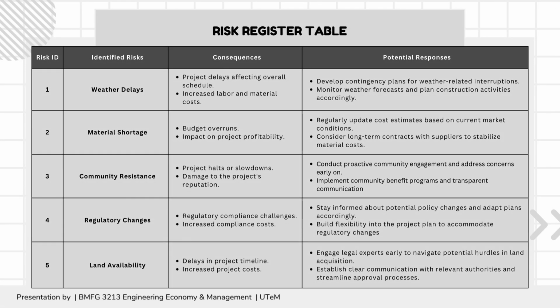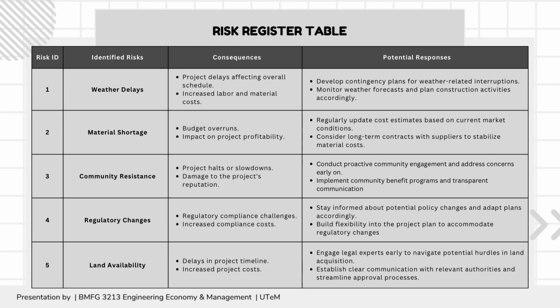Today, I'm providing a snapshot of our project risk register. From potential weather delay leading to project delay and increased costs, we're responding with a contingency plan and vigilant weather monitoring. Material shortage could result in budget overrun and impact profit. To counter this, we are updating cost estimates regularly. Community resistance poses risk to project health and reputation damage. Our approach involves proactive community engagement and transparent communication.